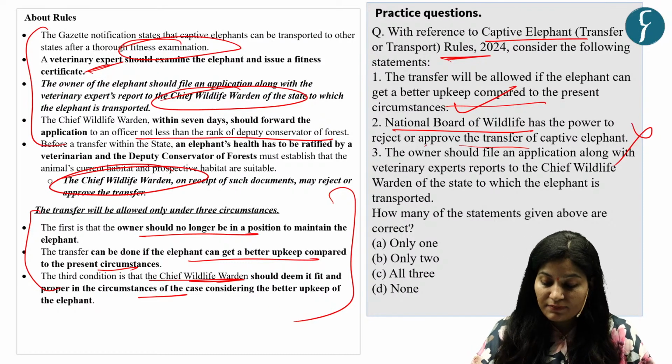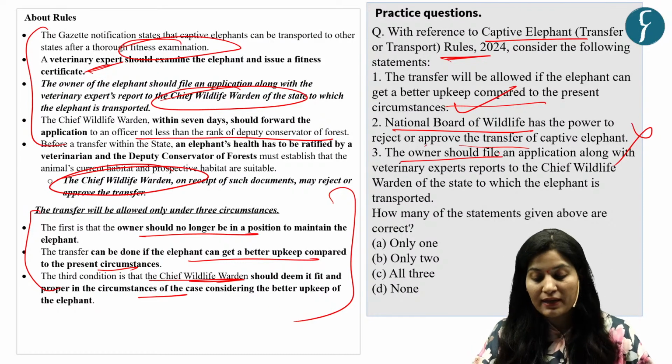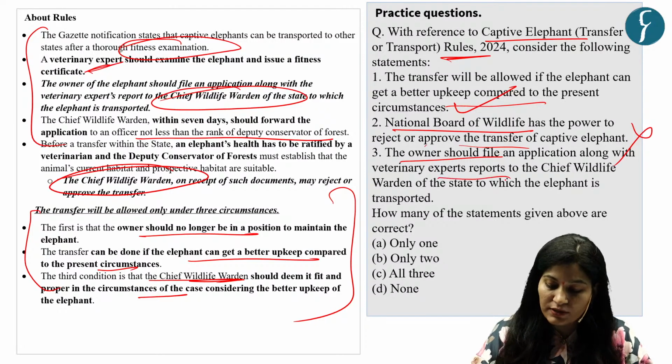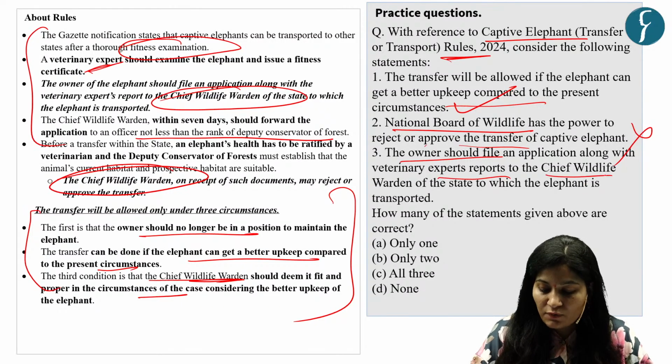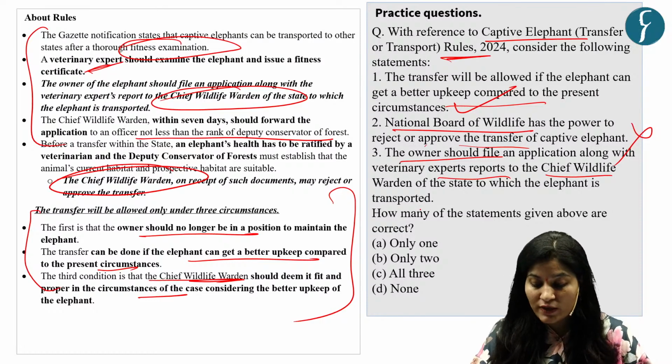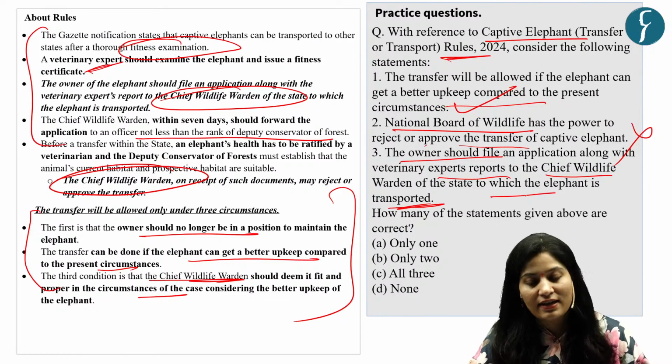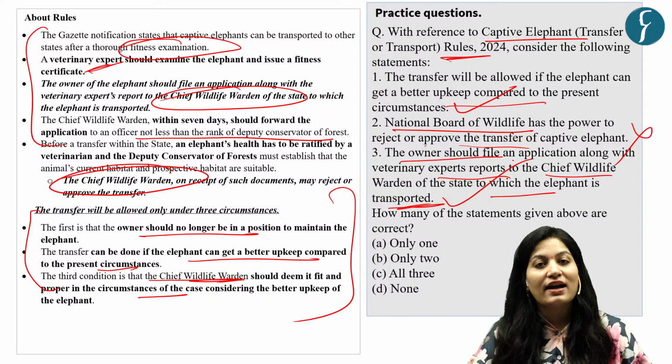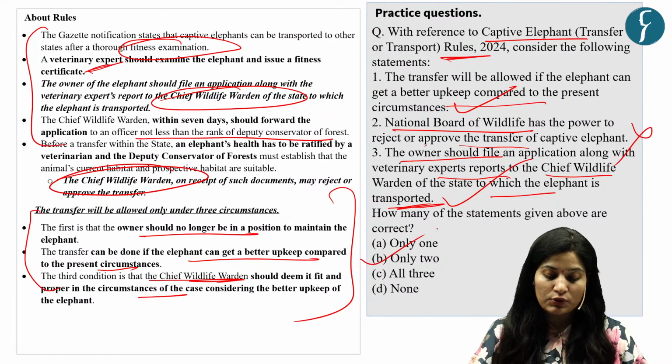Come to our third statement. The owner should file an application along with veterinary expert reports to the Chief Wildlife Warden of the state to which the elephant is transported. Again, this statement is correct. So our answer is option B, that is only 2.